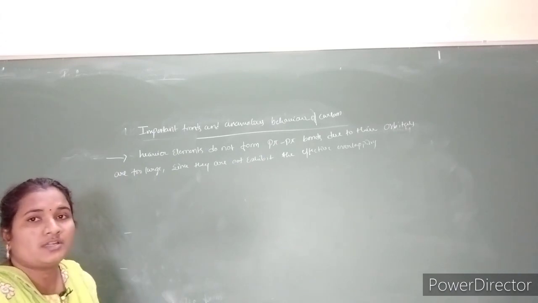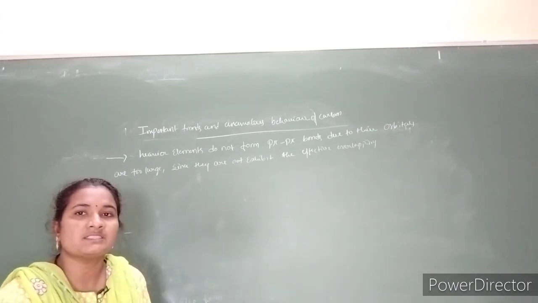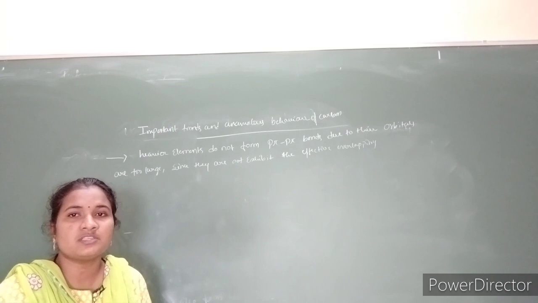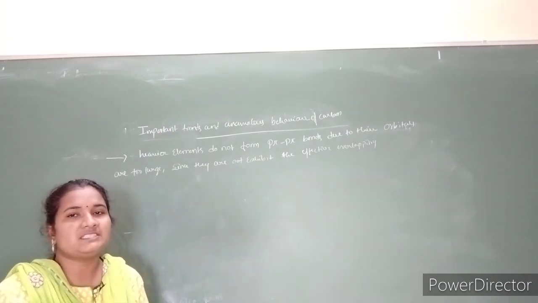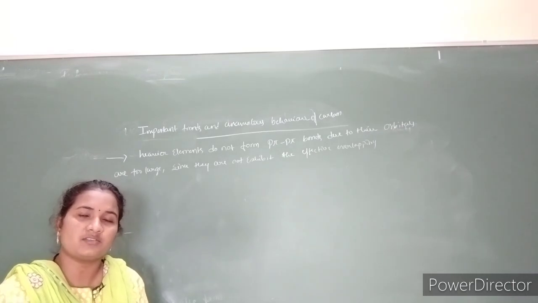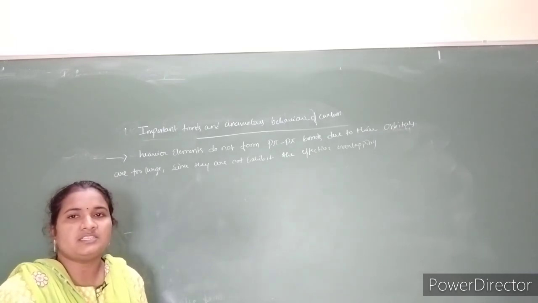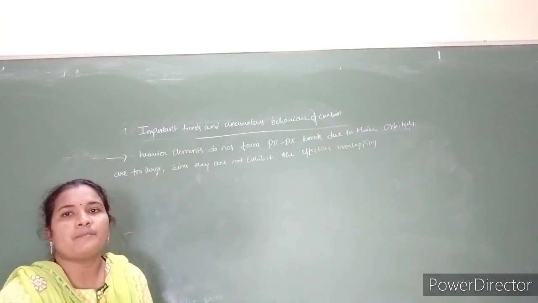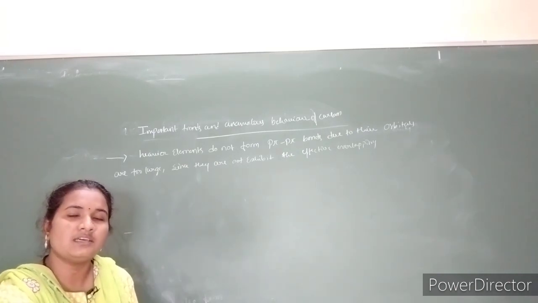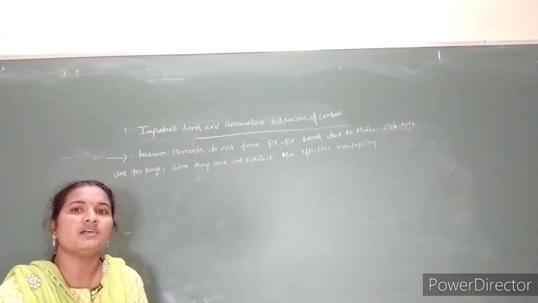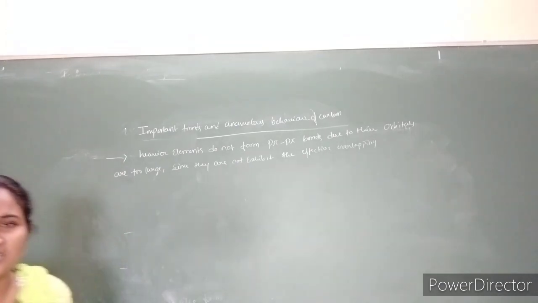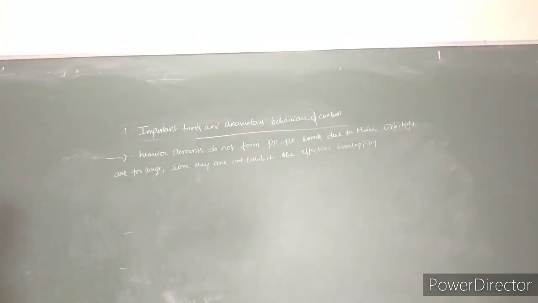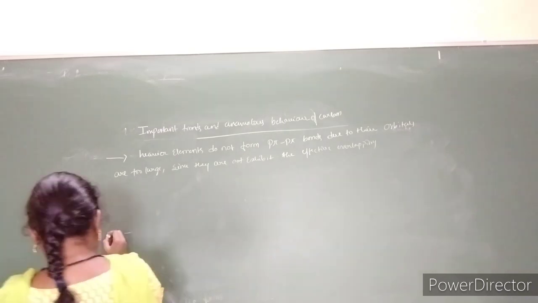Another important remarkable property of carbon is catenation. It shows the catenation property, meaning it has the capacity to link with other atoms in the form of a ring as well as an open chain. It has the ability to make a link with another element in ring form or chain form. That is why this property of carbon is said to be catenation.